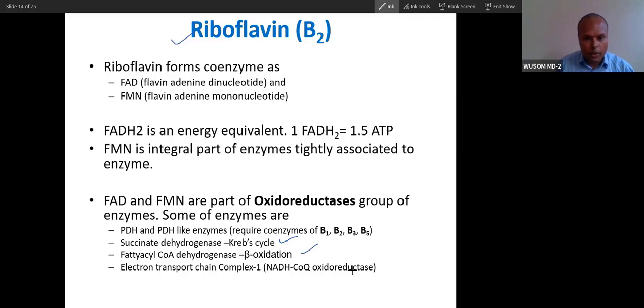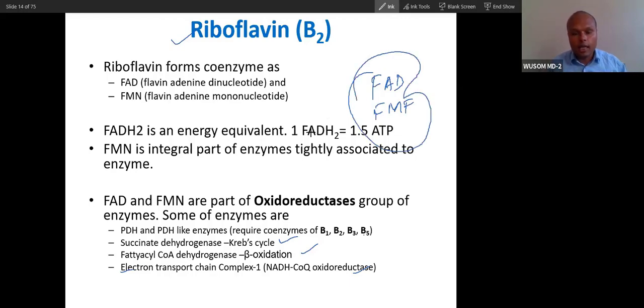These are the reactions where FAD and FMN come: fatty acid oxidation, the Krebs cycle with succinate dehydrogenase, and pyruvate dehydrogenase also has vitamin B2, and the electron transport chain also has vitamin B2. But vitamin B2 is very tightly bound. Generally FAD and FMN are tightly bound to enzyme, to protein. So that is why deficiency is very rare.